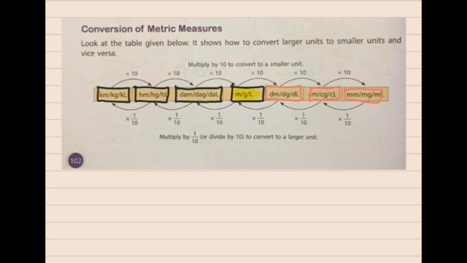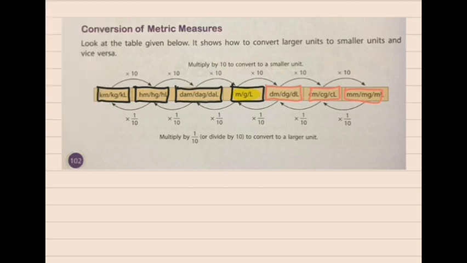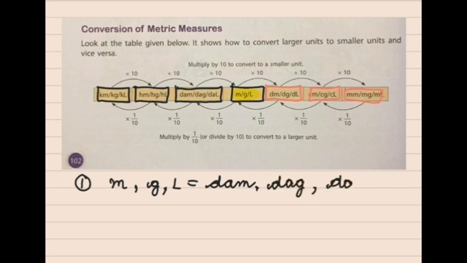First of all we will understand how to convert the units into the larger units as well as the smaller units. If I talk about the standard unit, that is meter, and here we are going to take all three units together: first, how to convert meter, gram or liter into decameter, decagram or decaliter.